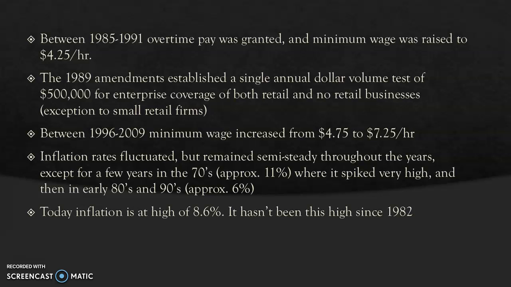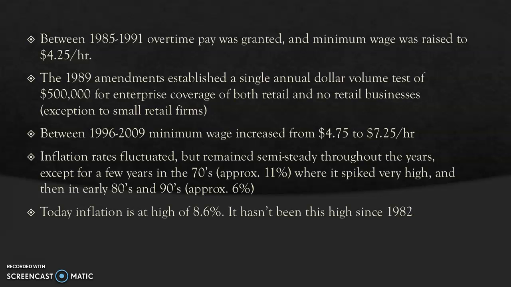Now, the inflation rates fluctuated, but it remained semi-steady throughout the years, except for a few years in the 70s. It was between like 9, 8, 9, 10, 11%, and that's where it spiked very high. And then in the early 80s and 90s, it was approximately up there again around 6%.